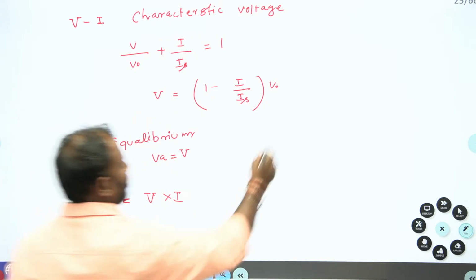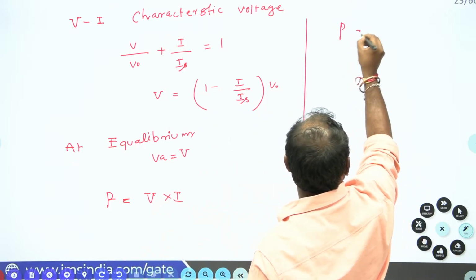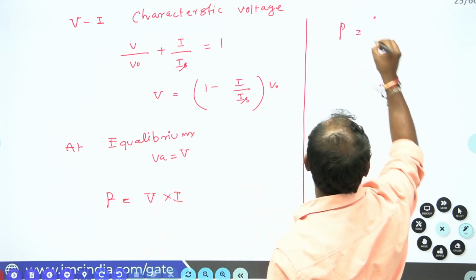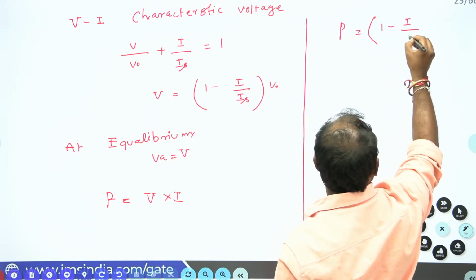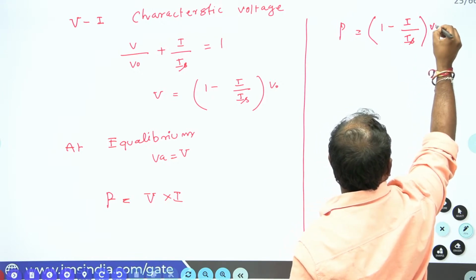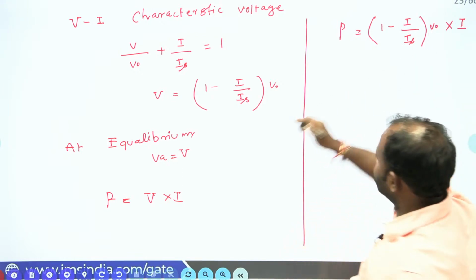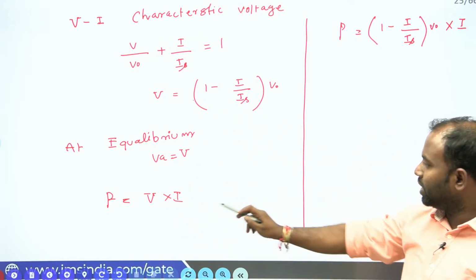Now power equals 1 minus I by IS into V naught into I. I just substituted this V value in this equation.